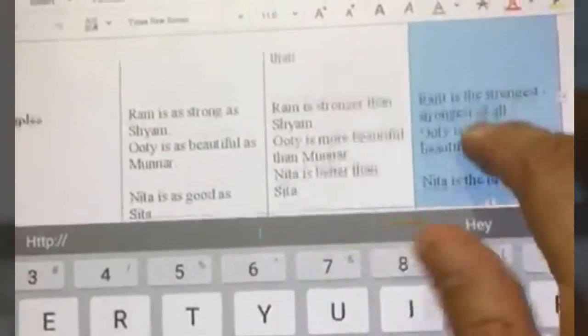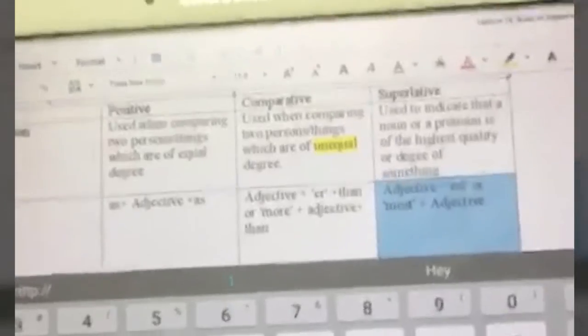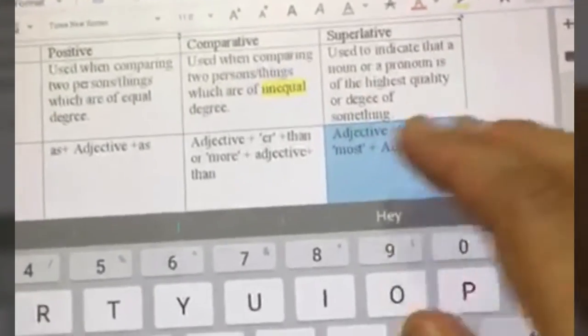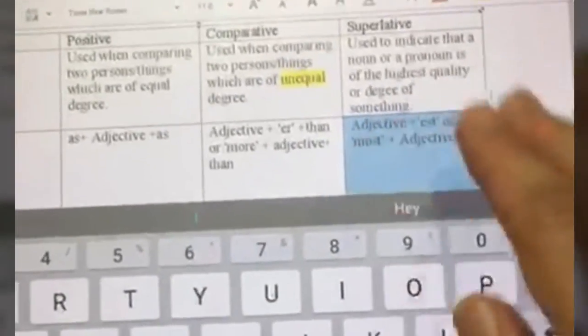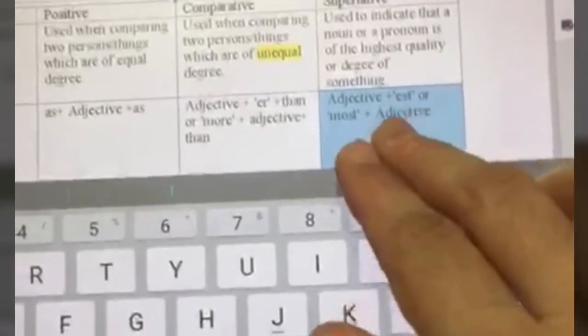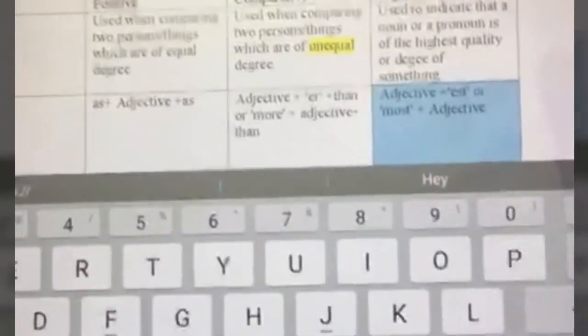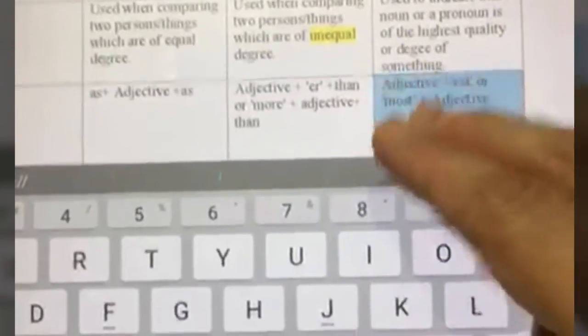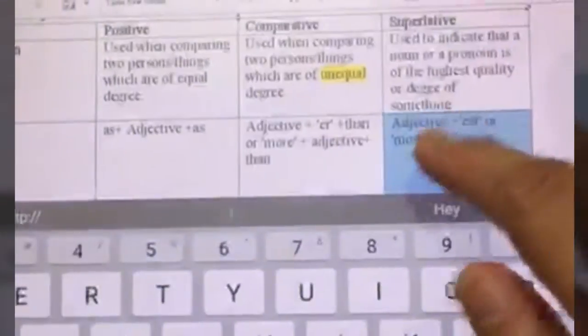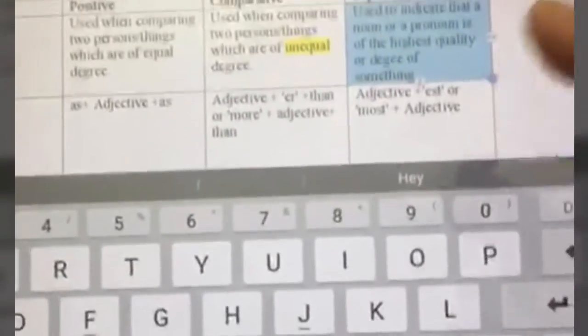Okay. Now, speaking of the superlative degree, what are we saying? We are saying that a particular noun or a pronoun is of the highest quality or degree of something, meaning it is the best. It is better than everything or everybody else. In this case, we add est to the adjective, or we say most plus the adjective. Or the third category is the case of the adjective good. Similarly is the case with the adjective bad. The comparative of bad is worse and the superlative of bad is worst.